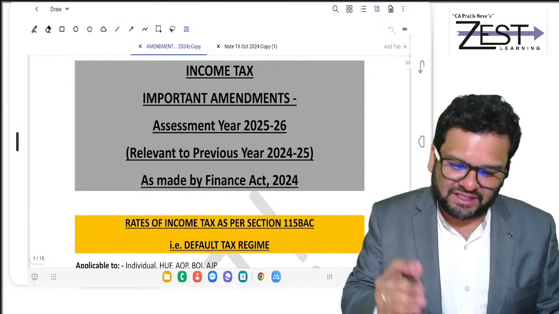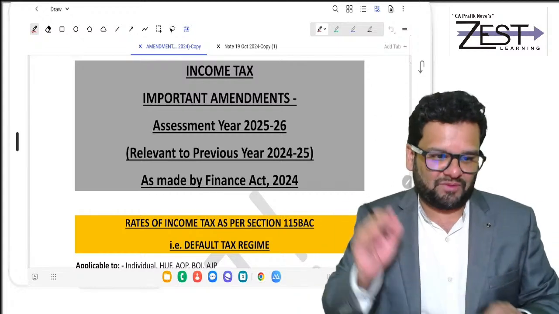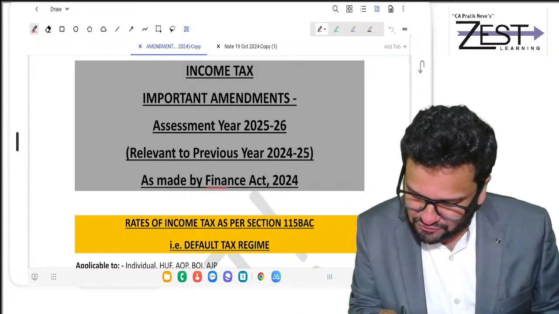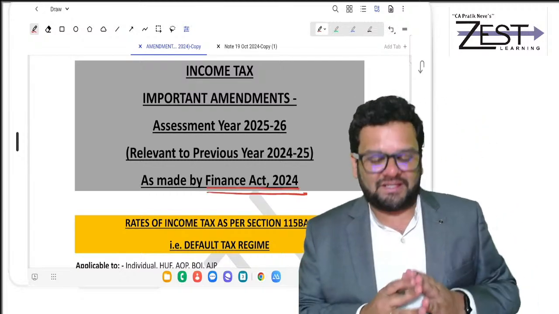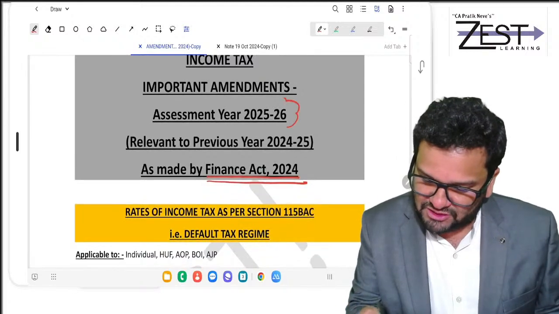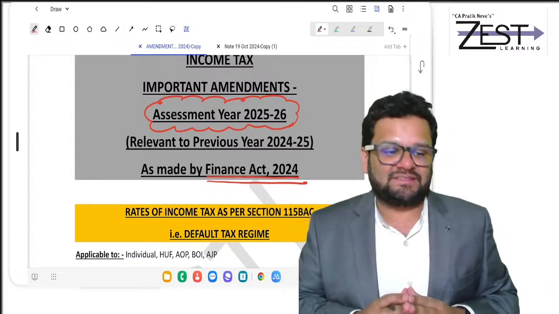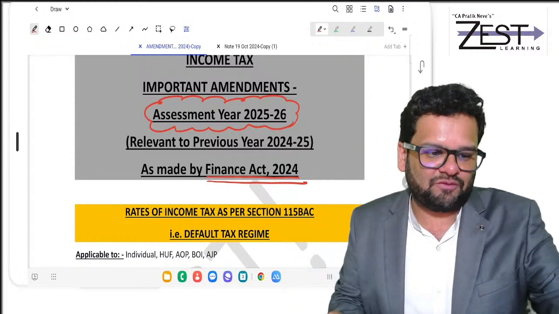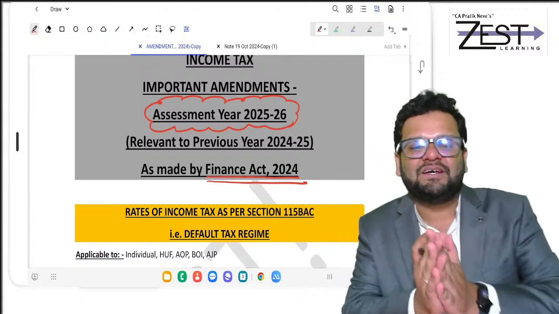This session we are taking up for covering amendments which were done by Finance Act 2024. So Finance Act 2024 proposed few amendments that are applicable for, as you know, assessment year 25-26, that is relevant to previous year 24-25.